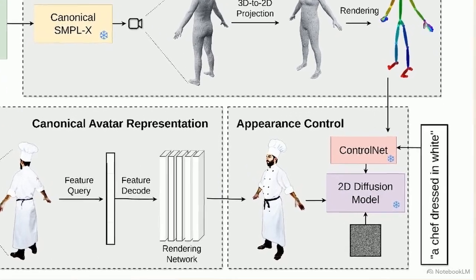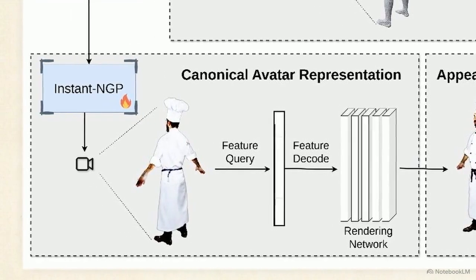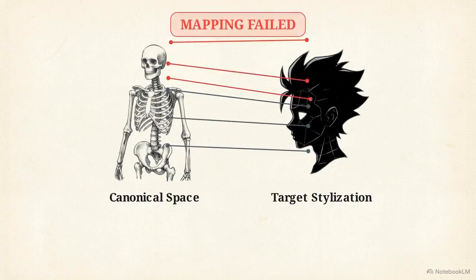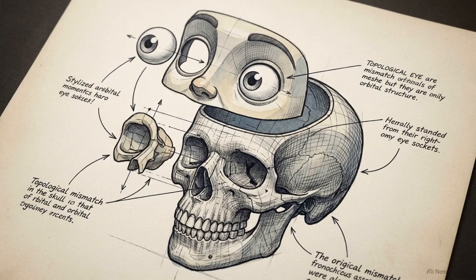Moving down to the appearance control block, ControlNet and a 2D diffusion model interpret the text prompt to condition surface visual details. Finally, on the left side, the Instant NGP node takes those visual references and reconstructs them into a coherent 3D mesh. The pipeline fails because extreme stylization breaks the physical mapping of the canonical space. The standard skeletal model natively rejects the proportions required for massive heads and tiny noses.